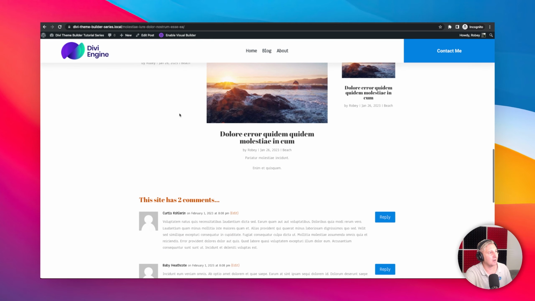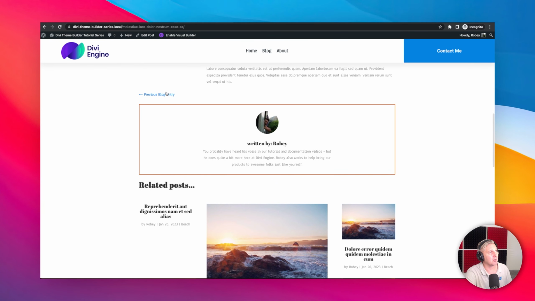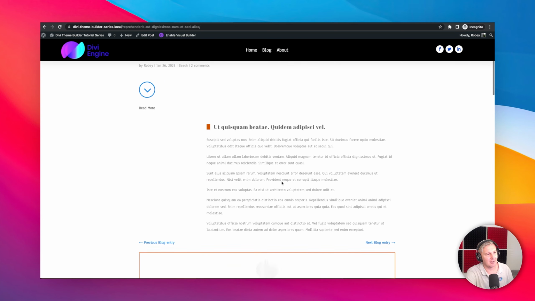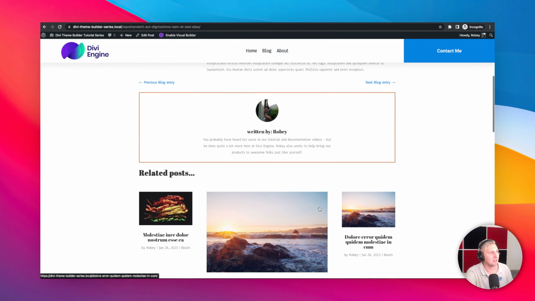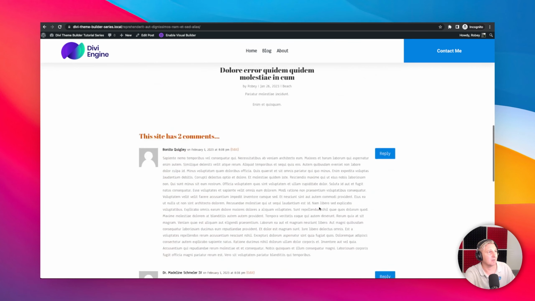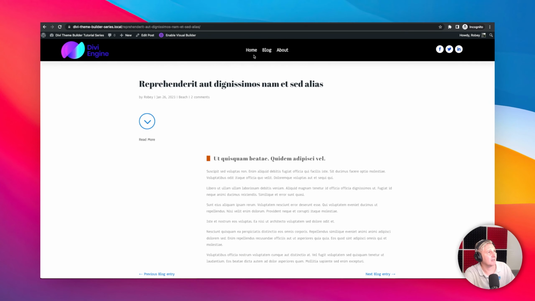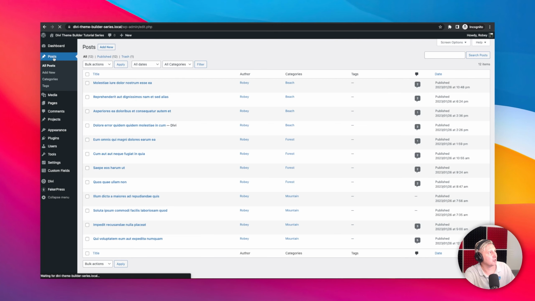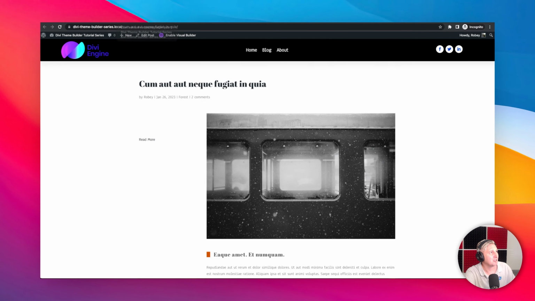Now we can also go ahead and navigate to another post to see what that looks like. Now this is the one that we have that does not have the image. Maybe we should try just to show you another category. Why don't we? Let's go and come back here to the back end of our site. We can close this out, and I'll just show you one more post before we sign off here. Let's just go for forest, right? Okay, so let's open that one in a new tab, check it out.